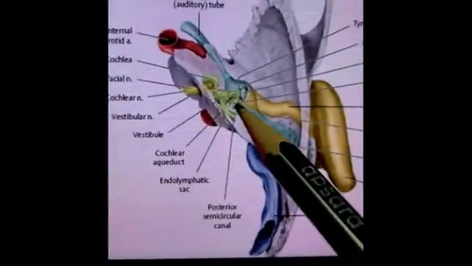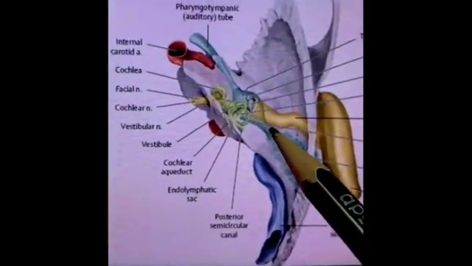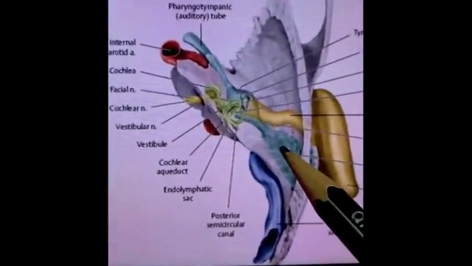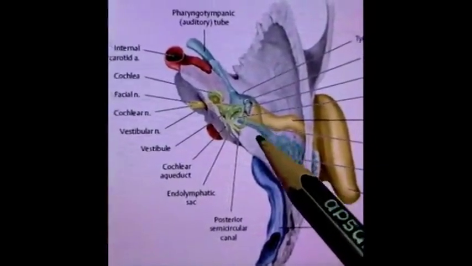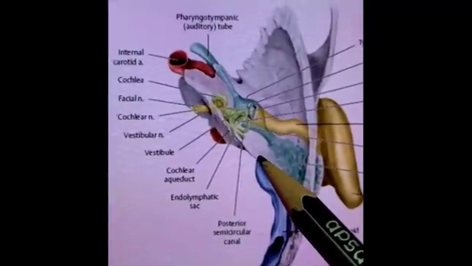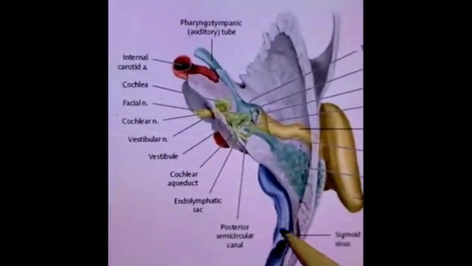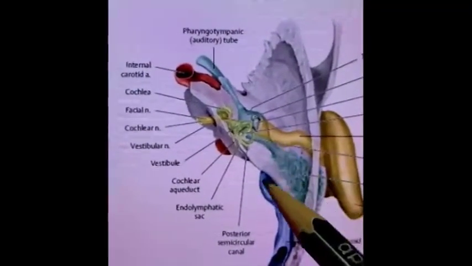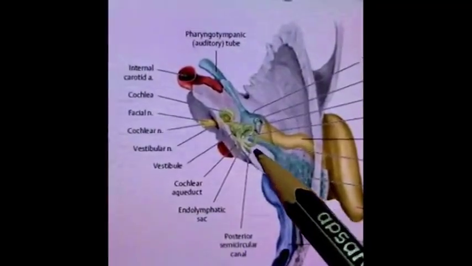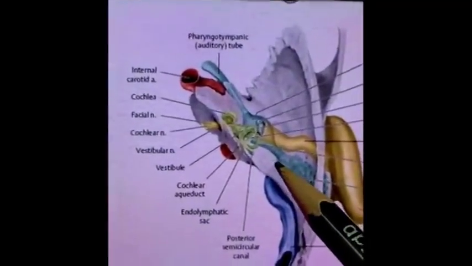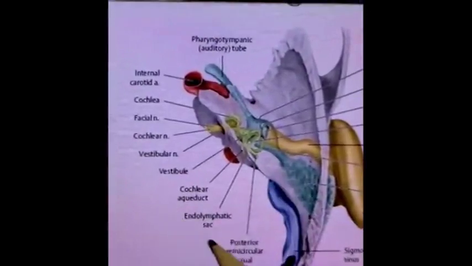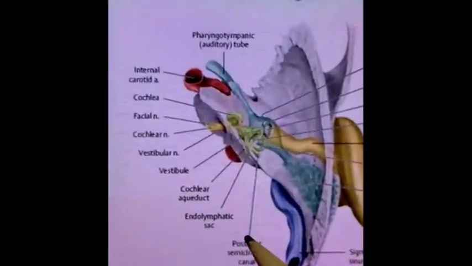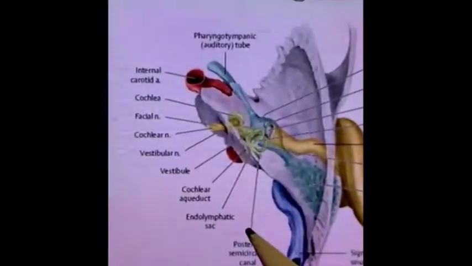So in this diagram we can see this is the mastoid antrum, this blue colored structure. The mastoid antrum is there, and behind it lie the mastoid air cells. The posterior relation of this mastoid antrum is the sigmoid sinus. This is a venous channel present in the skull. The mastoid antrum is separated from the sigmoid sinus by this thin plate of bone. And beyond this thin plate of bone, in this area, is the posterior cranial fossa where the cerebellum lies. So it is also related posteriorly to the cerebellum.